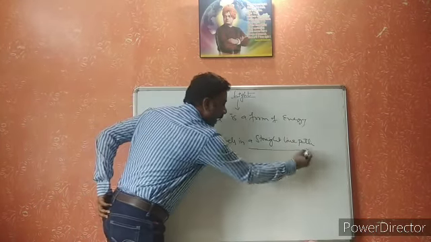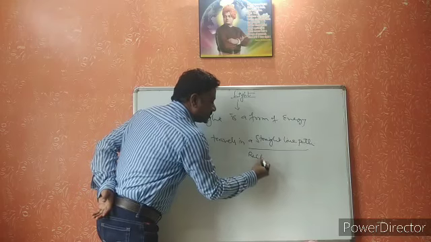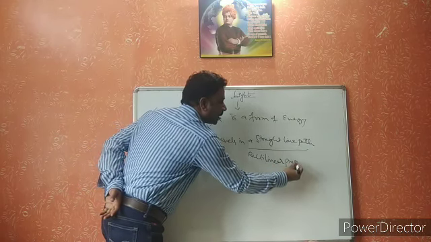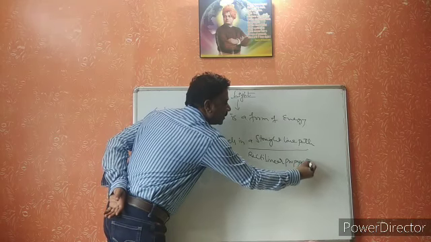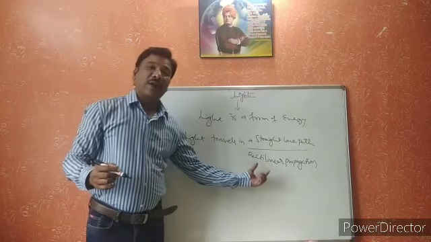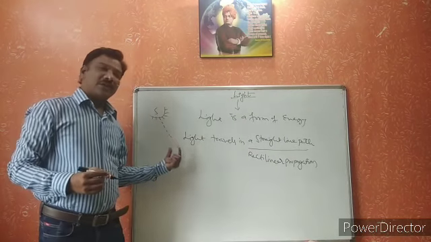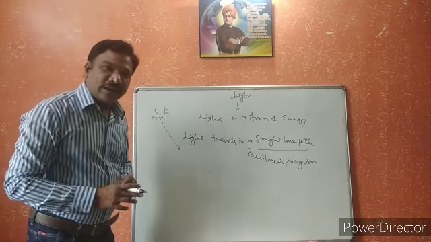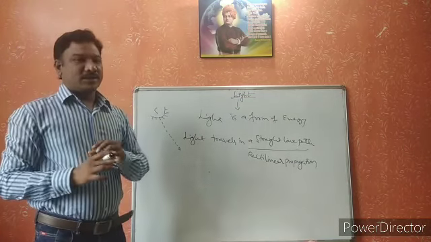It is called the rectilinear propagation of light. Rectilinear propagation of light means what? Light travelling in a straight line path is called the rectilinear propagation of light.